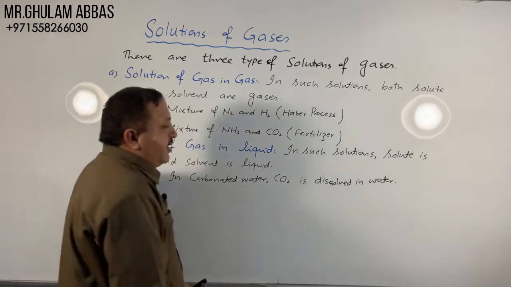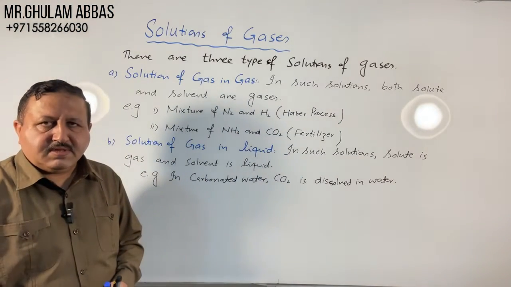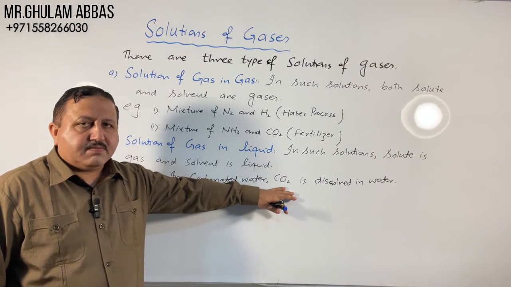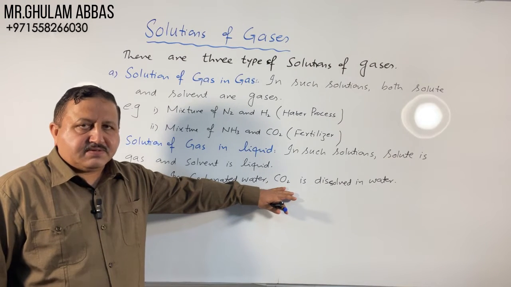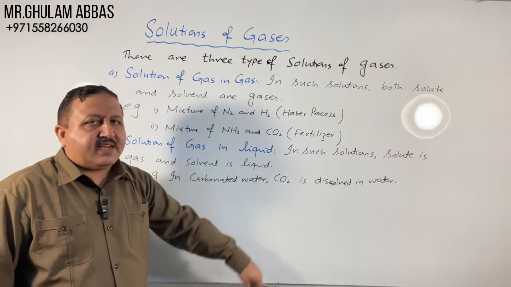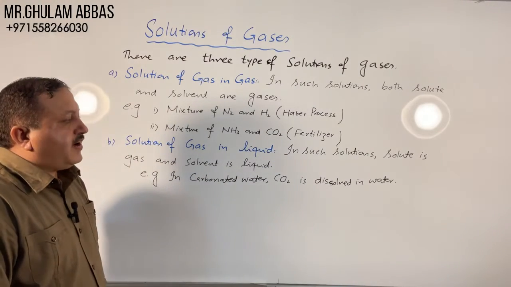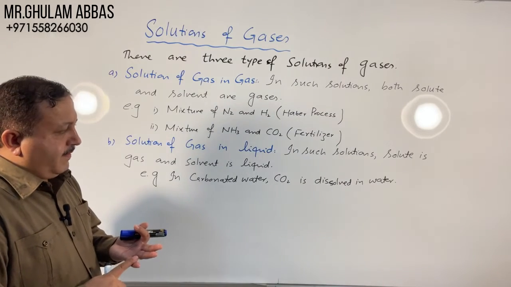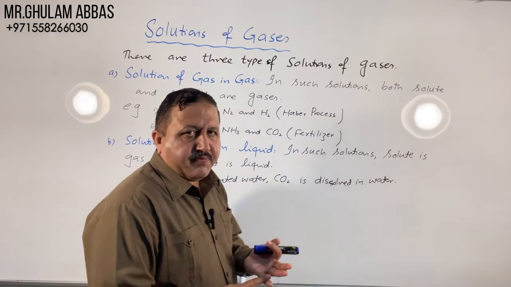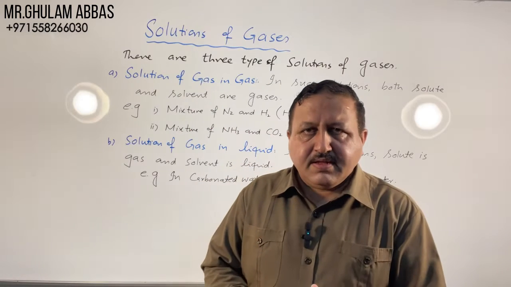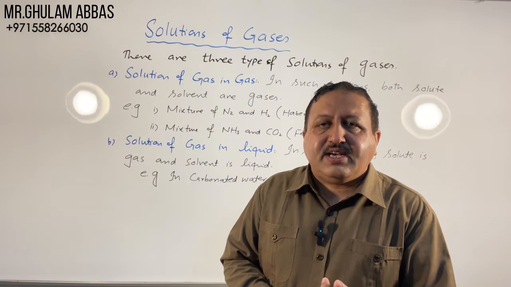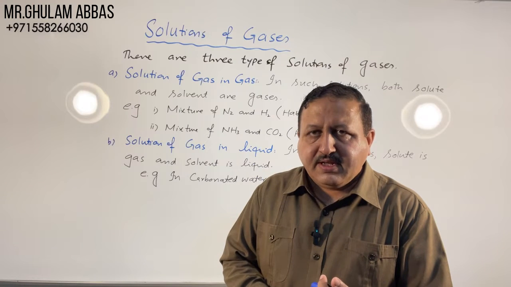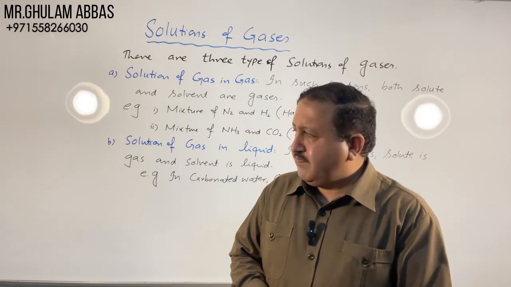It is dissolved under high pressure. So carbon dioxide is present in smaller amount, it is a solute, and water is present in larger amount, so water is a solvent. In sea water, in ponds, oxygen is present in dissolved form. So oxygen is the solute and water is a solvent.